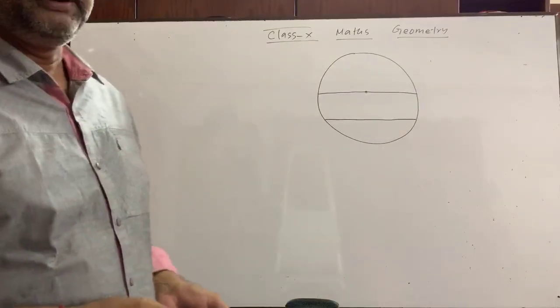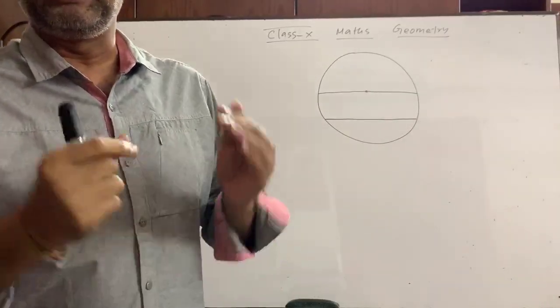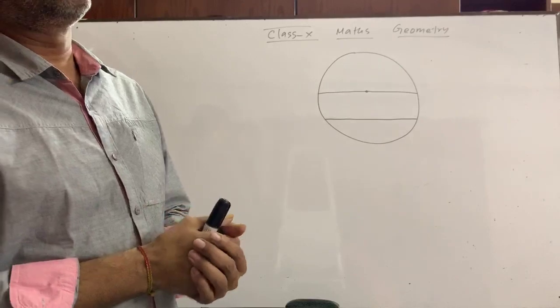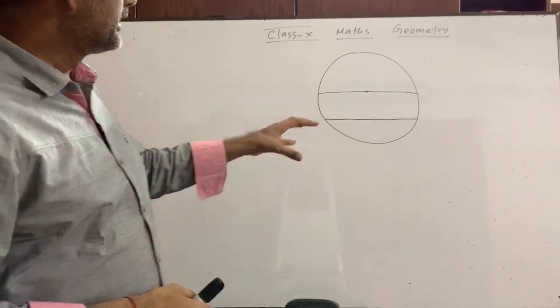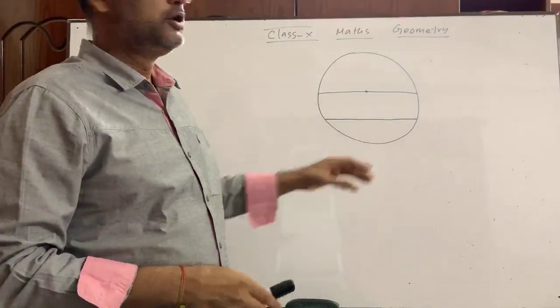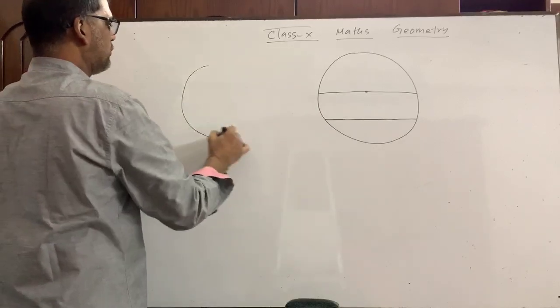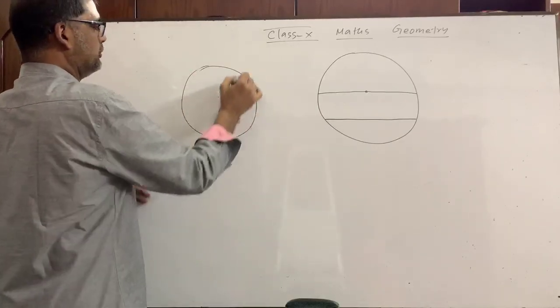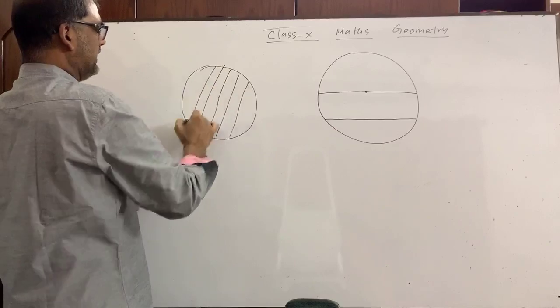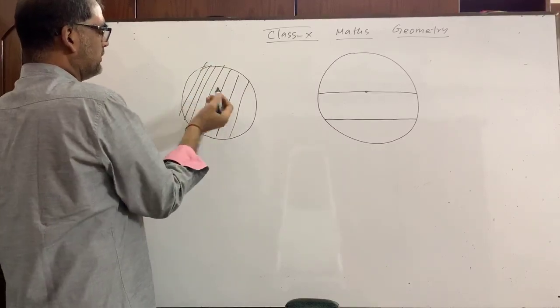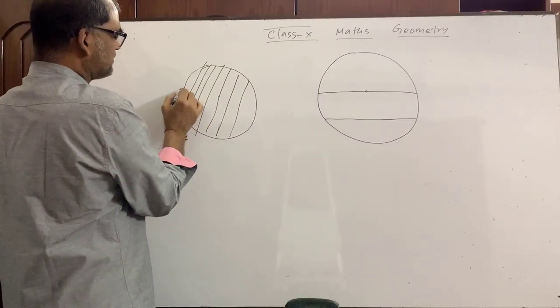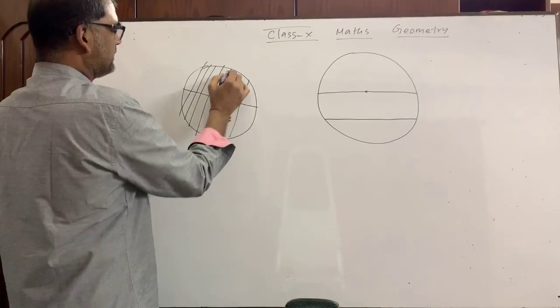Okay, have you got me? What you know? That the diameter is the largest chord of a circle. Okay, too many chords can be drawn. But there we will get some chords which pass through the center.